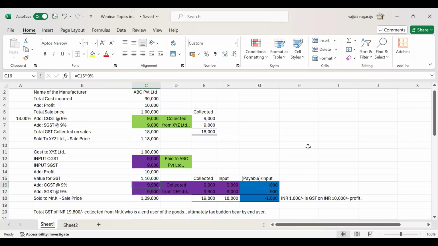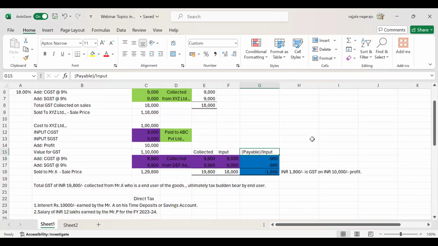1,10,000 and CGST 9,900 and SGST 9,900. And what are his purchases from ABC Private Limited? It will be reflected automatically based on the GST rules and regulations once he has logged into the portal. So he will have a payment of 1,800 rupees, and he will discharge the payment. So this is what we should understand here.